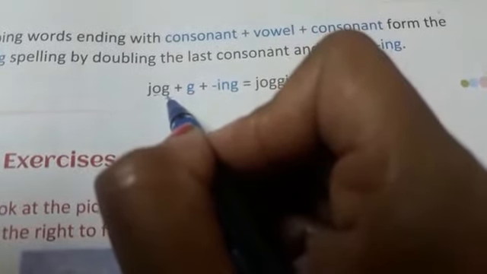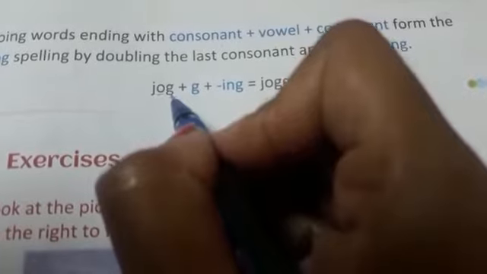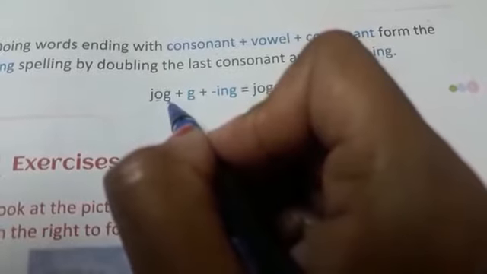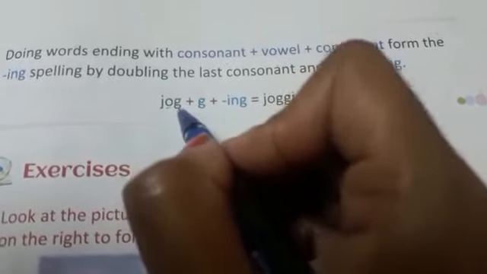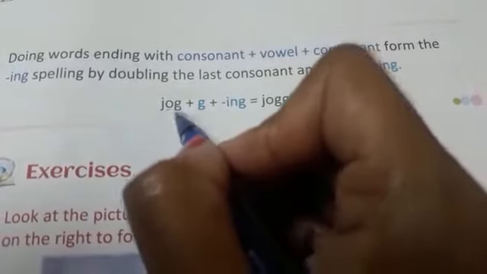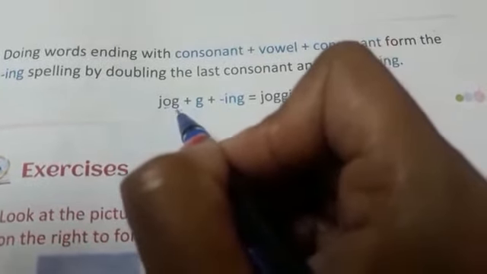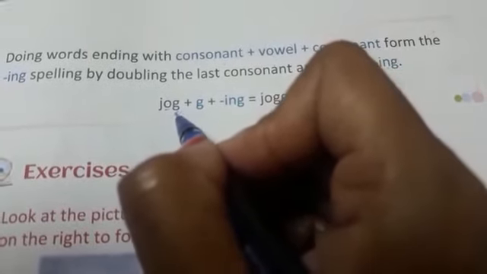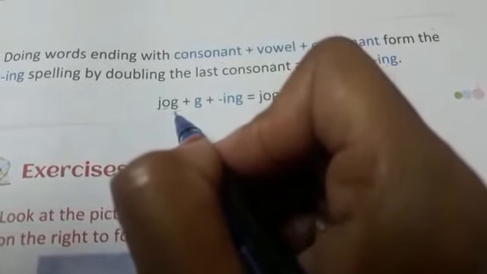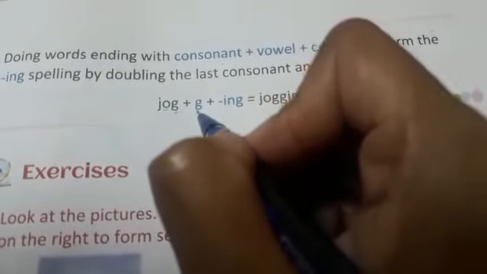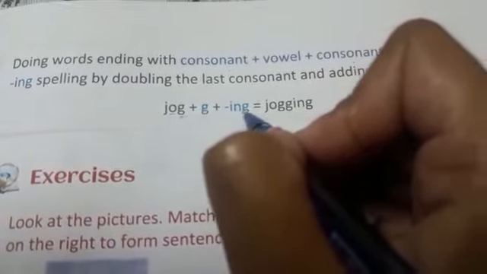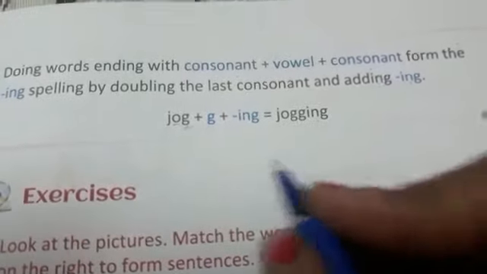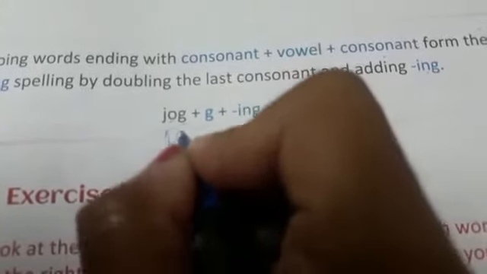So if you find in any action word that there is a vowel and a consonant in the second last and last letters, then you should repeat the last letter again. One more time I'm telling you, you should repeat the last letter. What is the last letter of jog? G. So you should repeat g again and then add ing. So it becomes jogging.